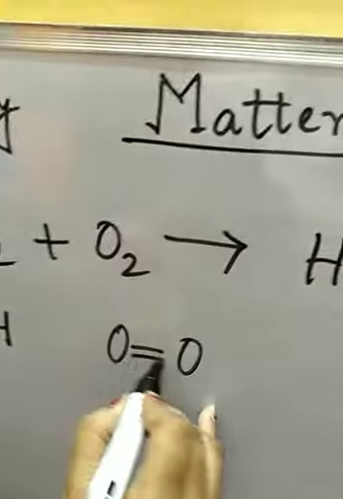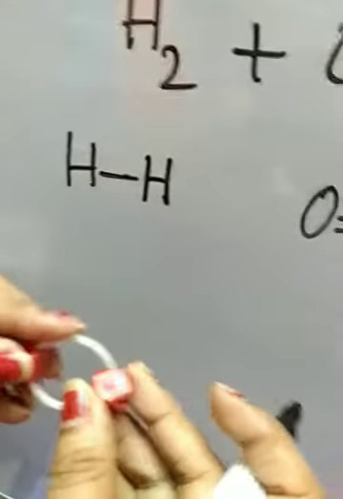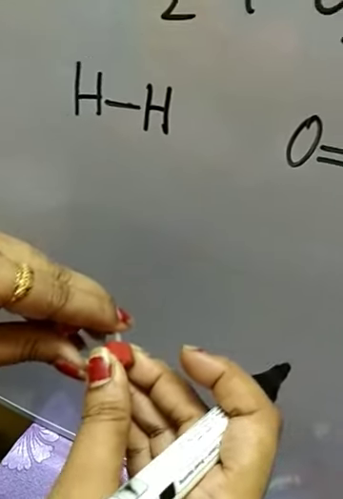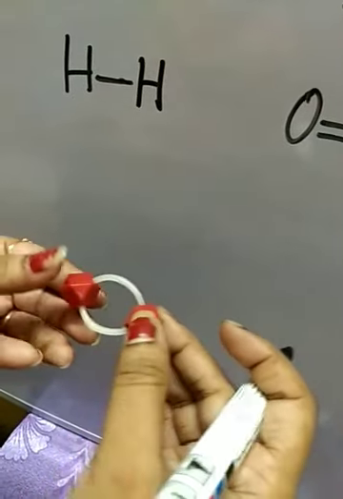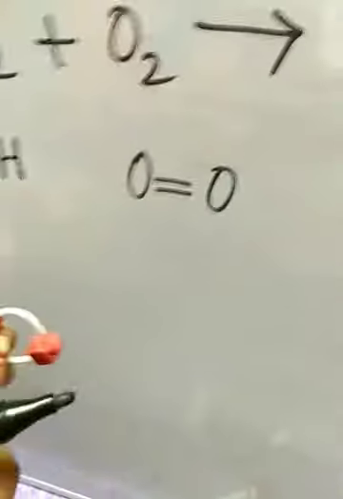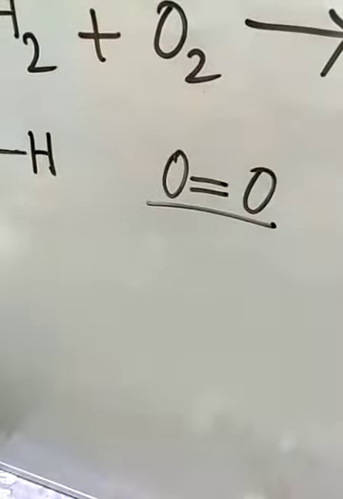Okay, here we are using this double bond. Why this double bond will be there, you are going to get in the higher classes. For now you just know that oxygen can form two bonds together, so here we will be using these two bonds. So this is one oxygen molecule and this is one hydrogen molecule.